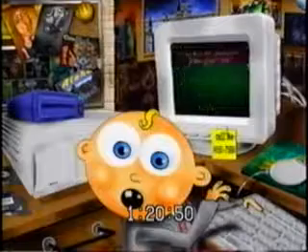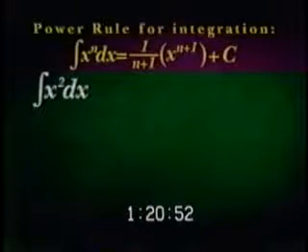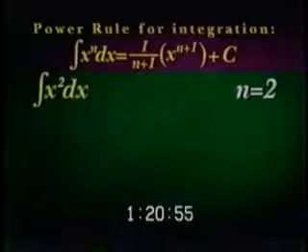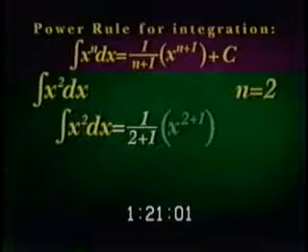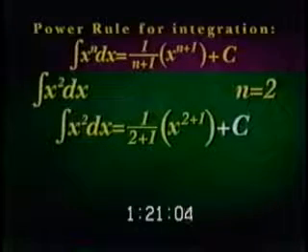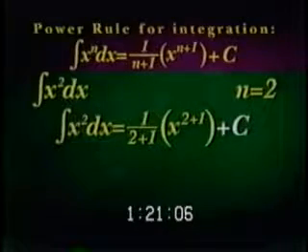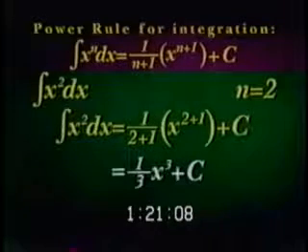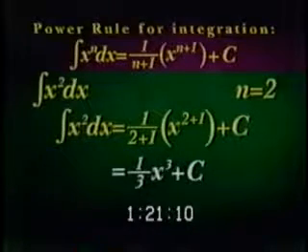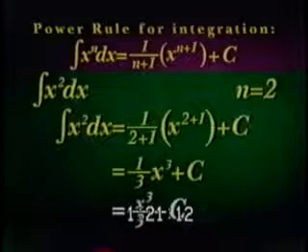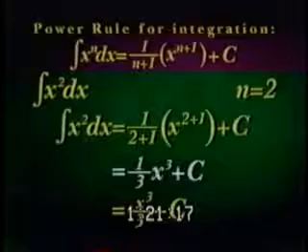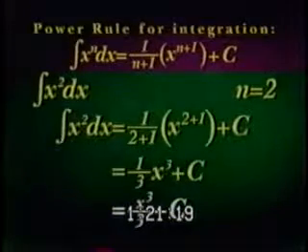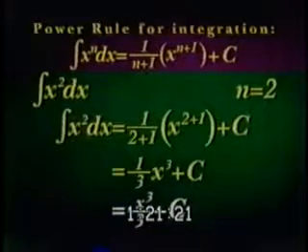Let's put this baby to work. For example, let's find the integral of x squared. n, or the exponent, equals 2. So the integral of x squared is 1 divided by 2 plus 1 times x to the 2 plus 1, plus c. This simplifies to 1/3 x cubed plus c. Another way of saying this is x cubed over 3 plus c, because 1/3 times x cubed simplifies to x cubed over 3 plus c.